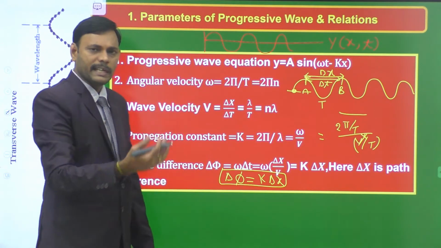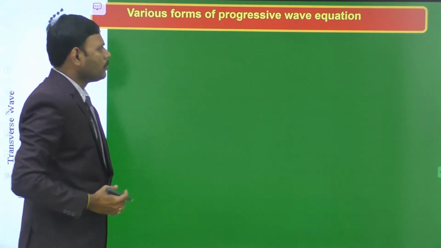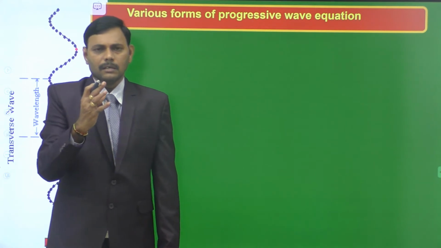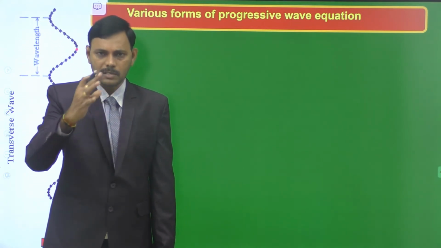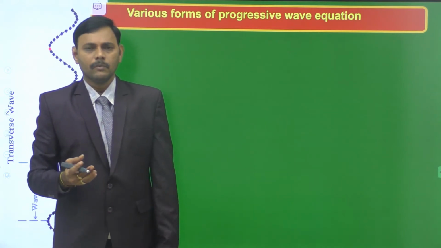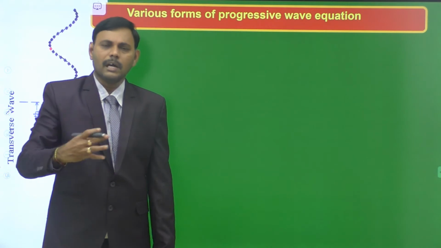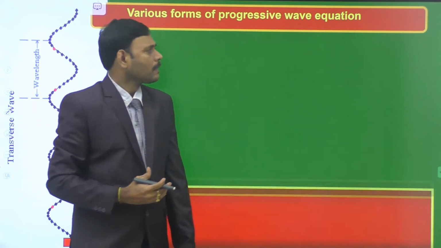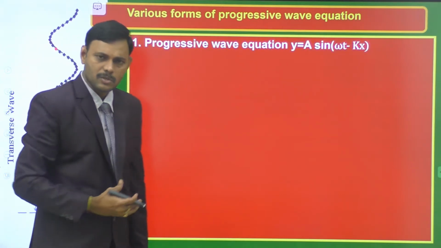So let us move on to the next content of this chapter, that is various forms of progressive wave equation. With the help of the relations between parameters of the traveling wave, we modify the progressive wave equation into different forms. They are very much useful while solving the numericals especially. So let us consider one basic form, what we have discussed so far.